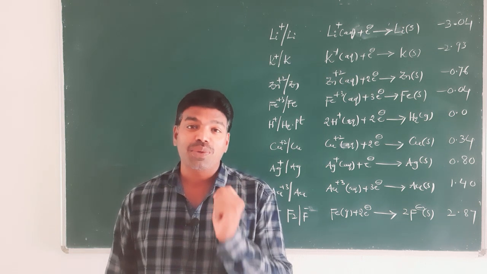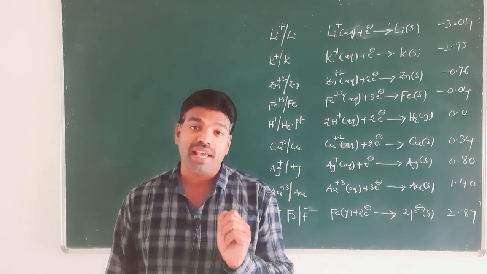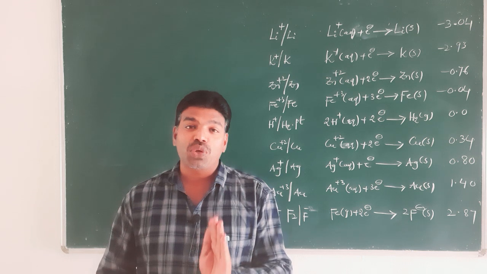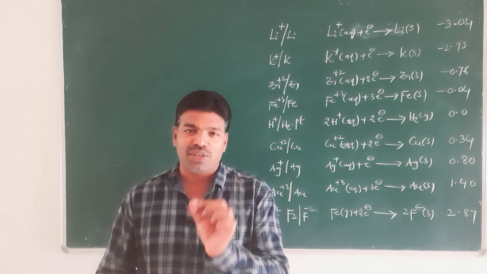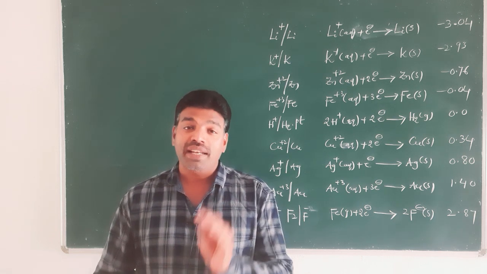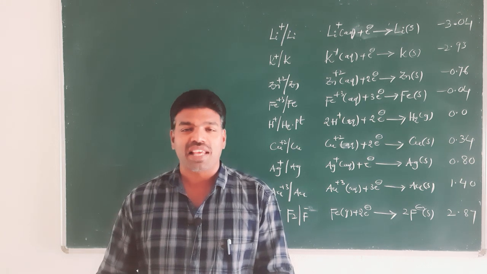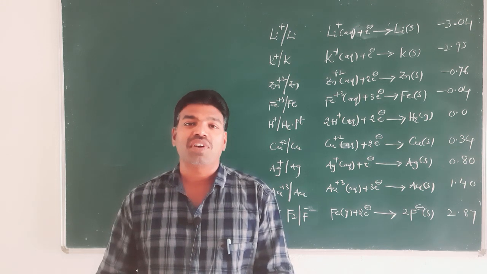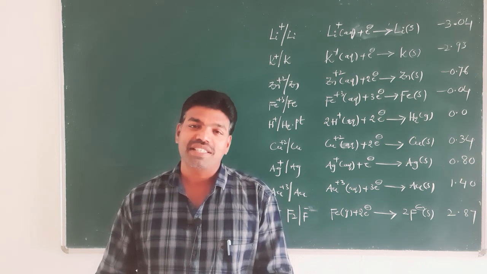If we want to determine the electrode potential of any electrode, that should be combined with a standard hydrogen electrode whose potential is 0, and construct a cell and measure the EMF of this cell, then the EMF of this cell is equal to potential of that electrode, right.